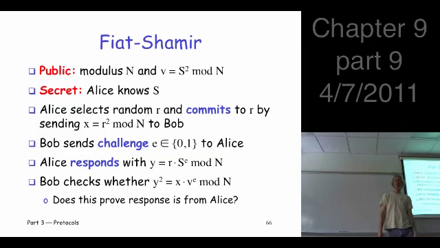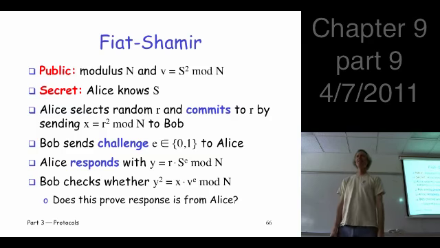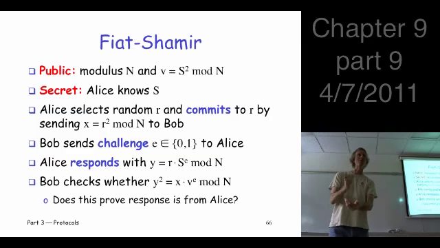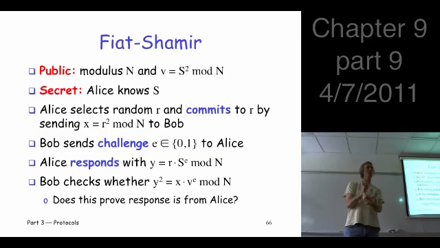So does this prove it's really Alice? In other words, if everybody follows the rules, if Alice knows s and she follows the rules, the math works. But so what? Does it prove anything? If we put Trudy there, who does not know s, can Trudy break the protocol? That's our concern.